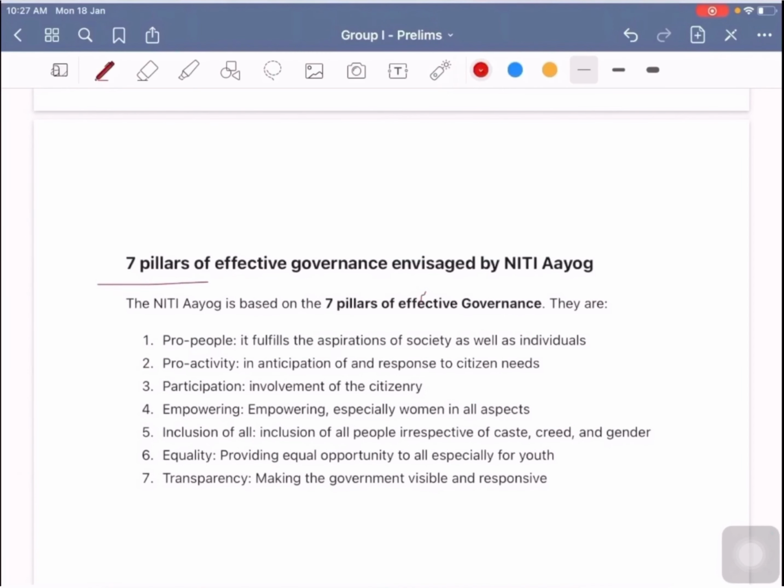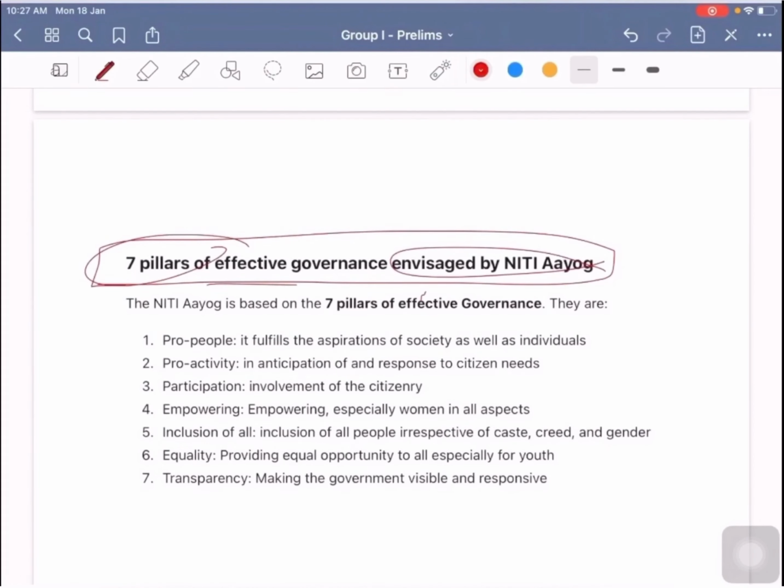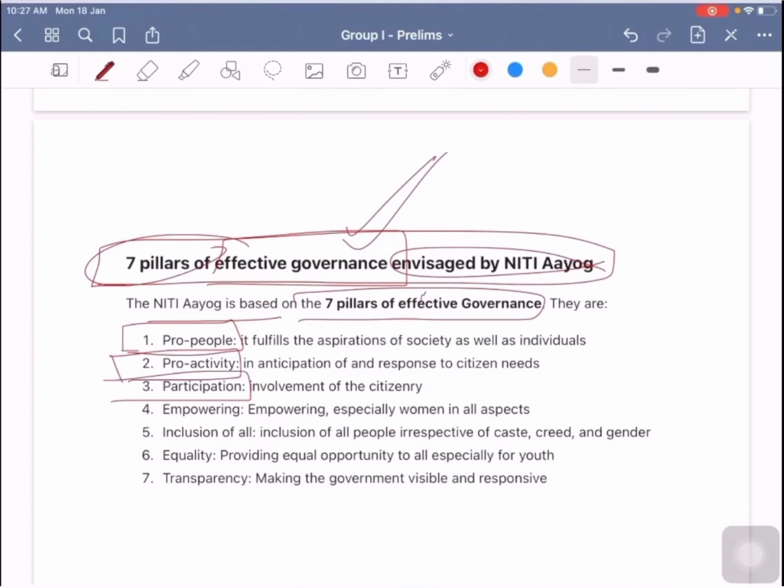Next, the 7 pillars of effective governance which are envisaged by Niti Aayog. In a way, Niti Aayog is also crucial for effective governance, and in the same way, it has envisaged 7 pillars of effective governance, and Niti Aayog is based on these 7 pillars. They are pro-people, pro-activity, participation, empowering, inclusion of all, equity, and the final one is transparency.